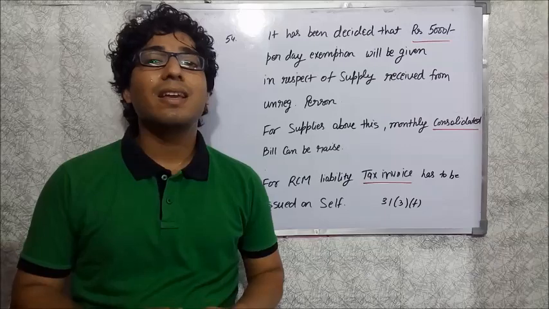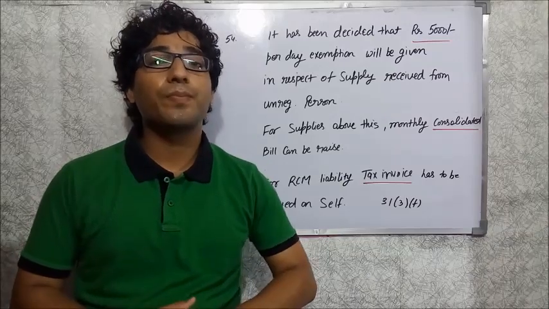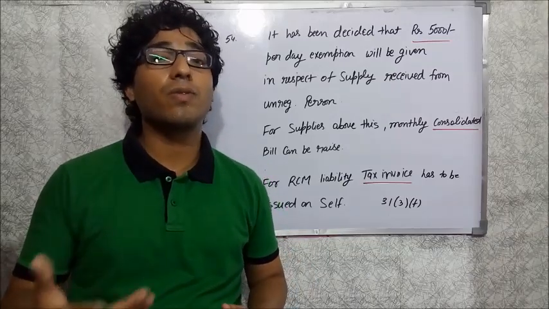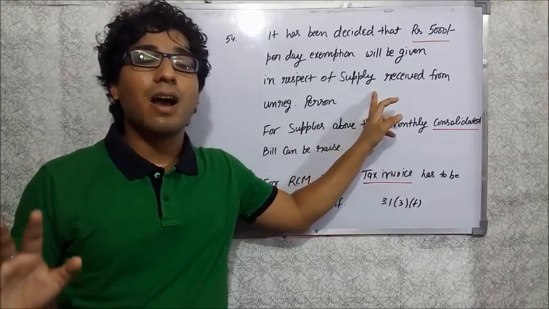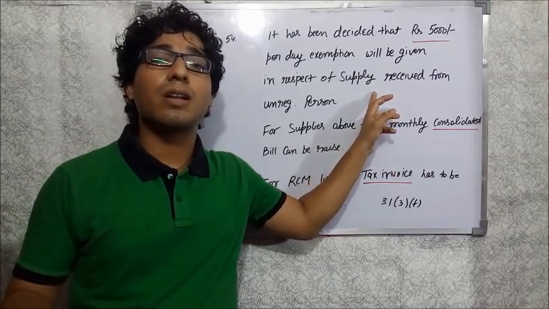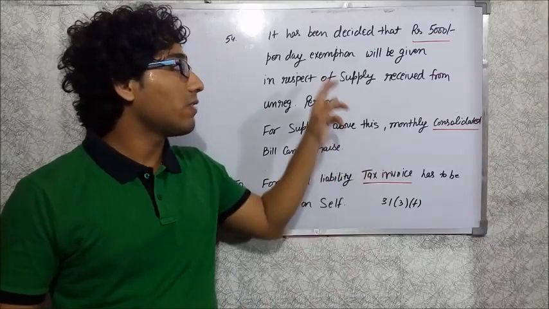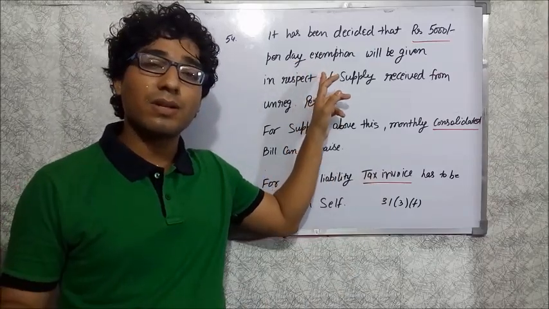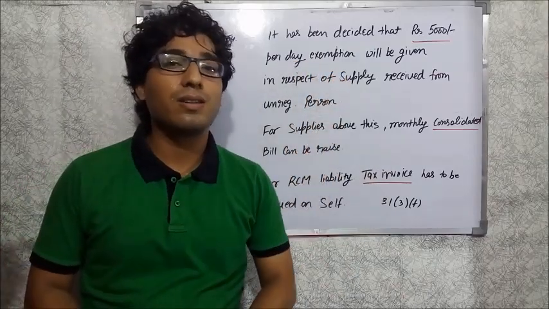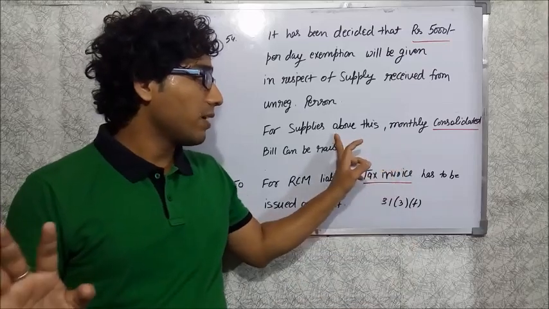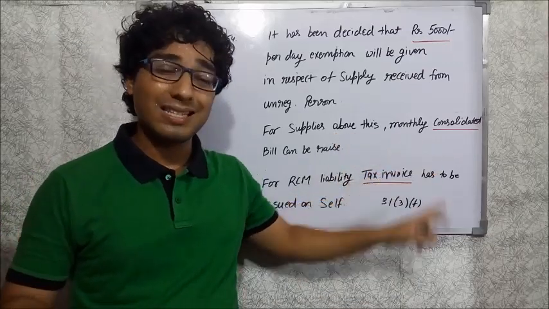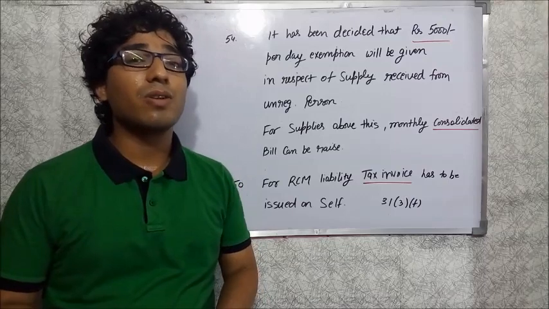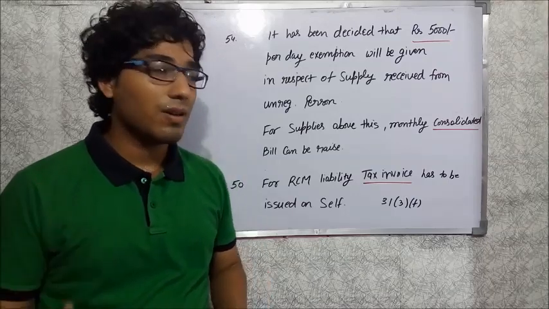So their answer cannot be a legal provision. We have to wait for a circular or notification in this regard, and after this only we can clarify whether it is 5,000 per day per unregistered person or the aggregate of all unregistered persons. And you need to issue a monthly consolidated bill in case the value exceeds 5,000 rupees wholly.